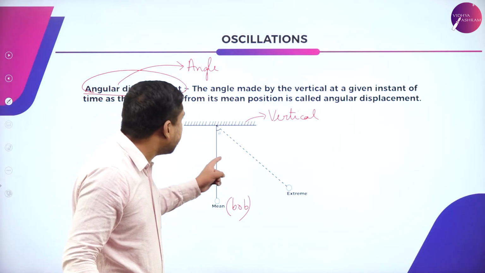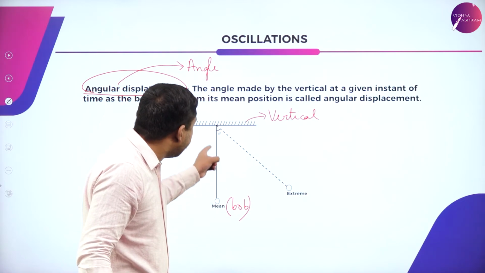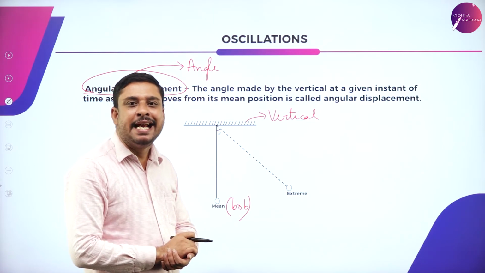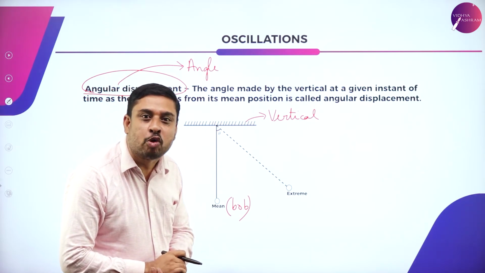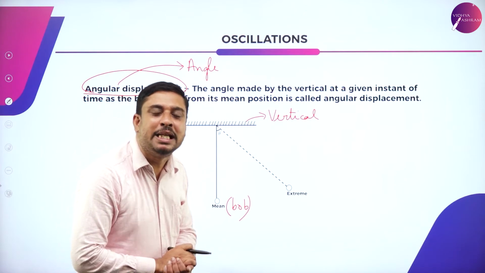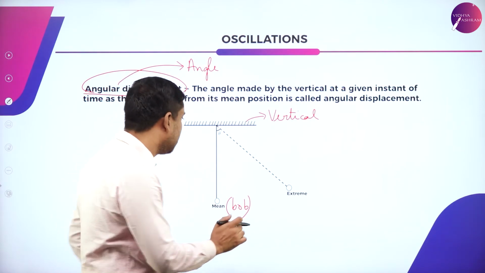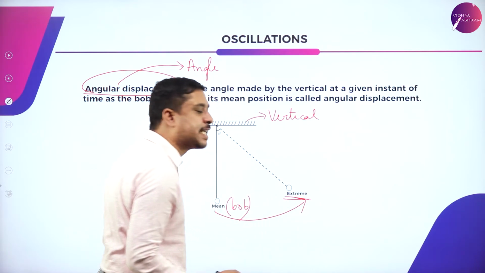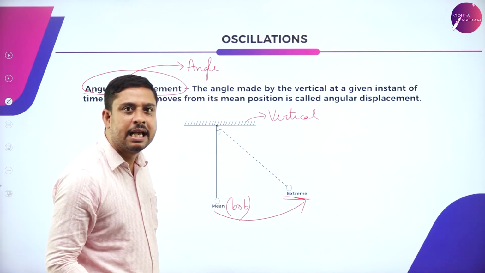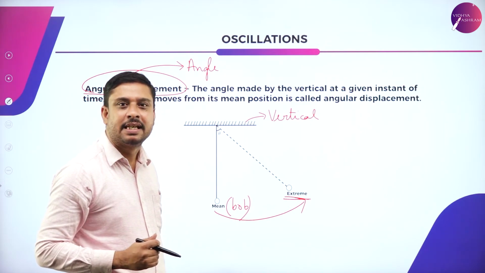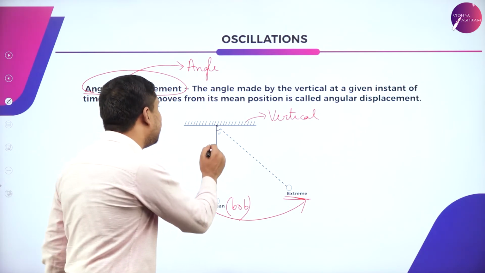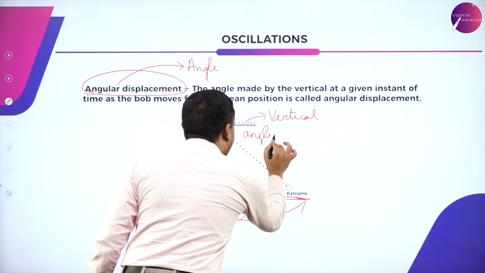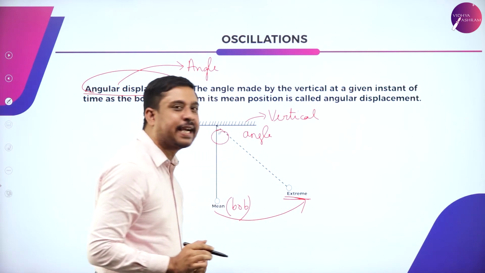No external force is acting on the bob, which means it is in its mean position, equilibrium position. Now pull the bob aside. This is called extreme position. And release. It starts oscillating, defining an angle with the vertical.